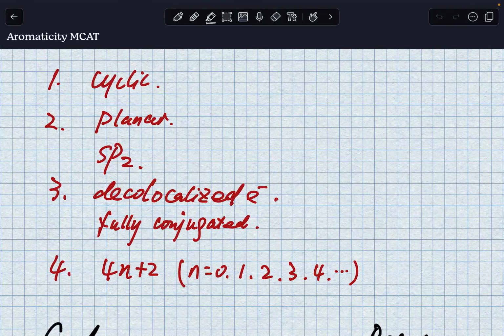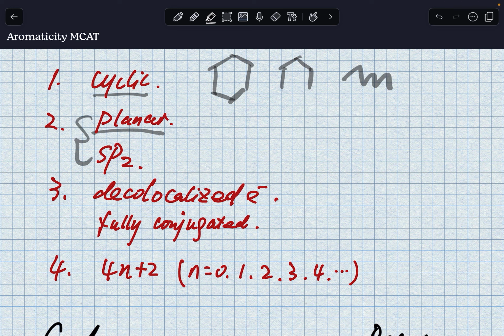So the first criteria is the compound has to be cyclic, right? It has to have all the sides, right? You can't have something like that, or something like that. These are not cyclic, okay? And then the second criteria is that the compound has to be planar, okay? And this goes hand in hand with the criteria that it has to be sp2 hybridized, okay?